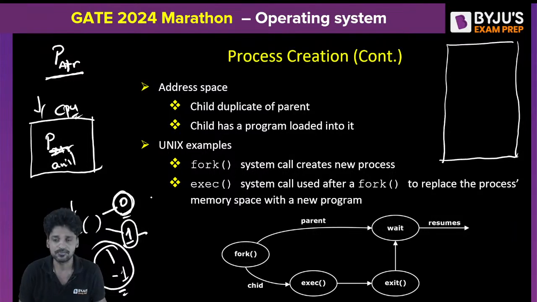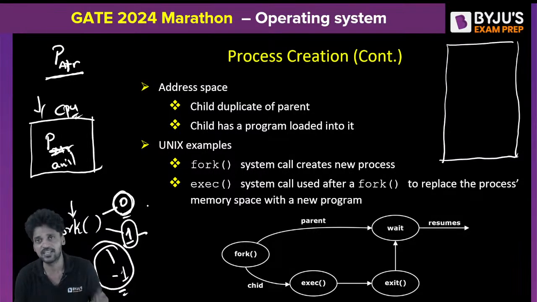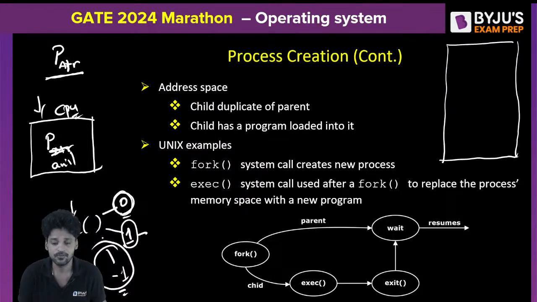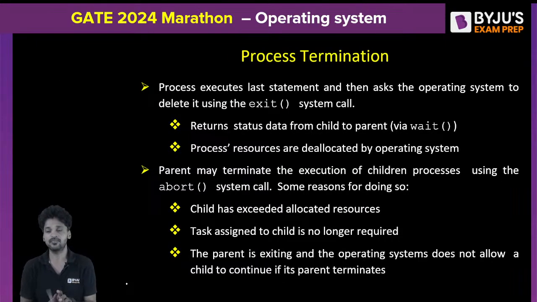Fork returns 0. Child creation is successful and child is executing in the CPU. Fork returns 1. Child creation is successful but parent is still executing in the CPU. Fork returns -1. Child creation is a failure. Next thing.